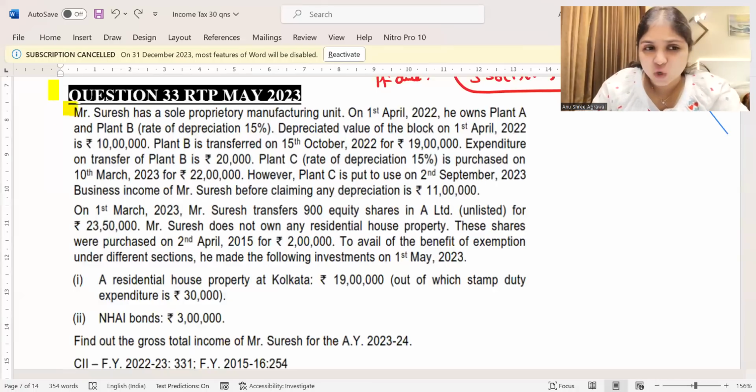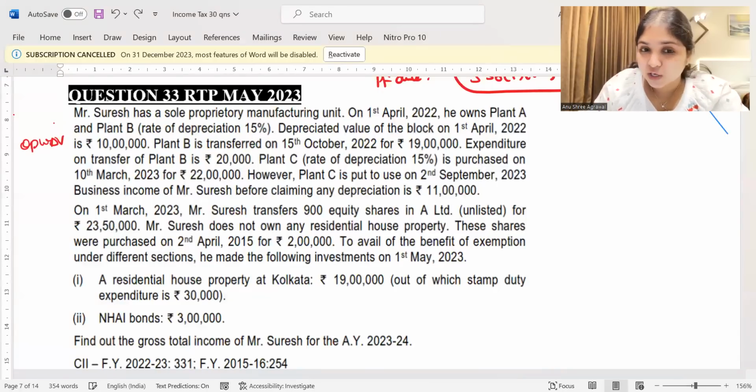All right, one quick reading first. Mr. Suresh has a sole proprietary manufacturing unit. He's a manufacturer. So in our entire syllabus, if assessee is a manufacturer, the only special provision for this assessee is additional depreciation. So he's a sole proprietor. He has a manufacturing unit. On 1st April 2022, he owns plant A and plant B. Originally, he had plant A and plant B. 15% depreciation. Depreciated value of the block on 1st April 2022 is 10 lakh. What is this 10 lakh? This is going to be the opening WDV.